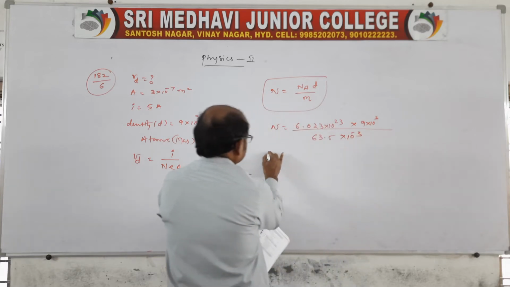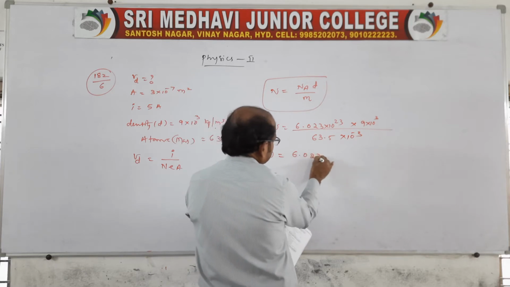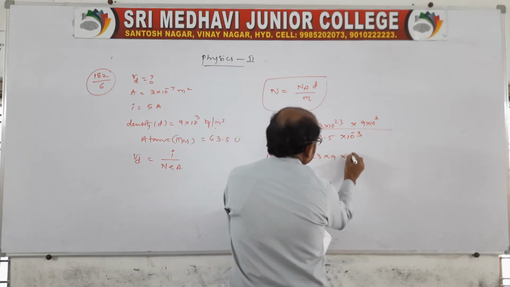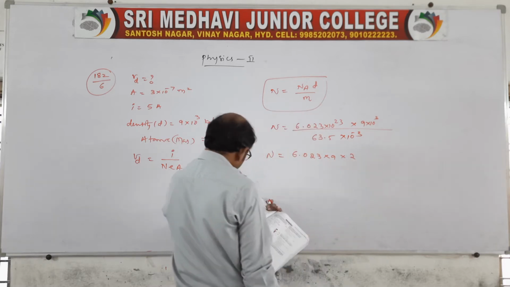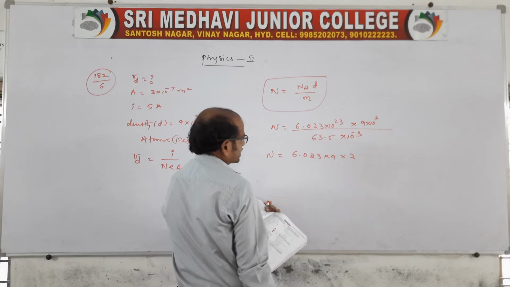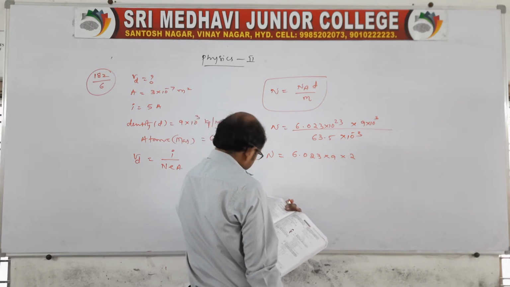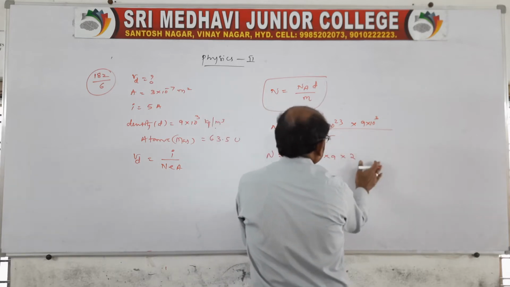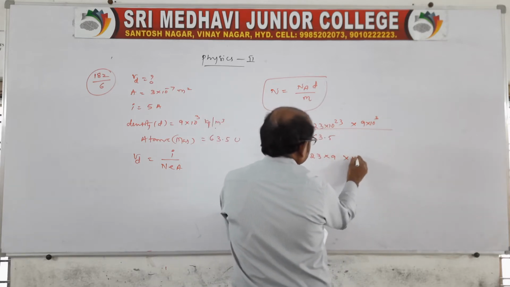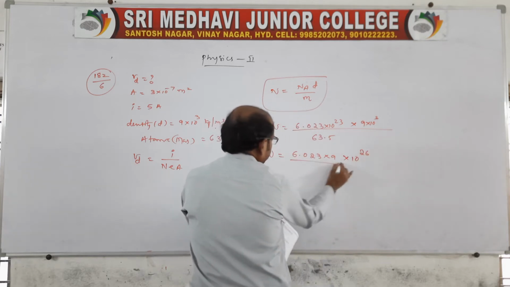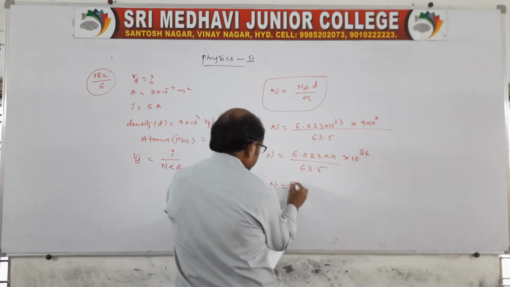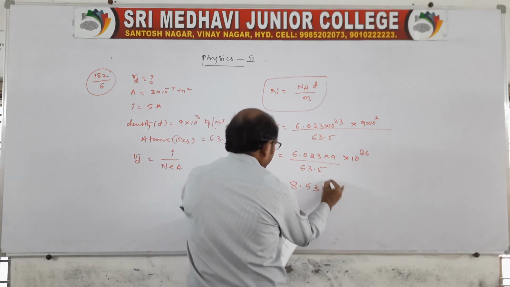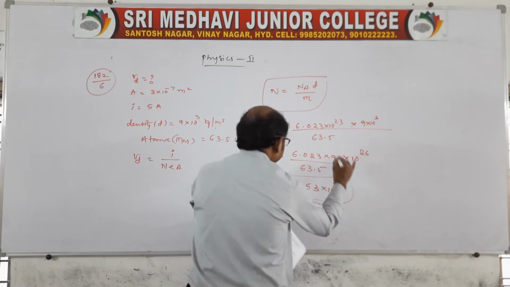Calculate this, it becomes 10 power 26, by 63.5. If you simplify, approximately 8.53 into 10 power 28 we will get. This is the capital N.